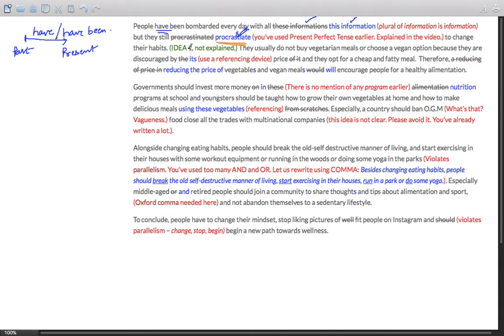So this is clear. Idea one, it is not clearly explained. "People have been bombarded every day with this information, but they still procrastinate to change their habits."